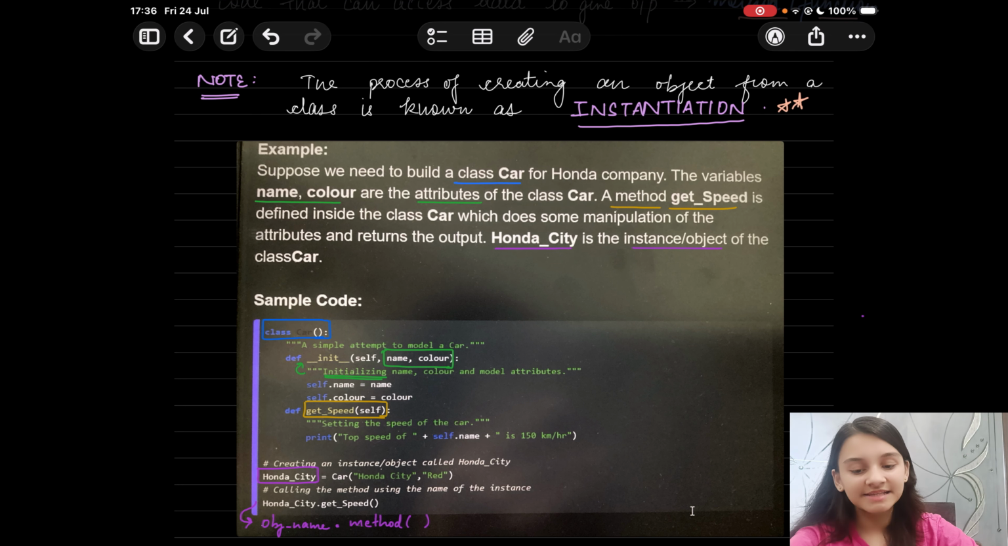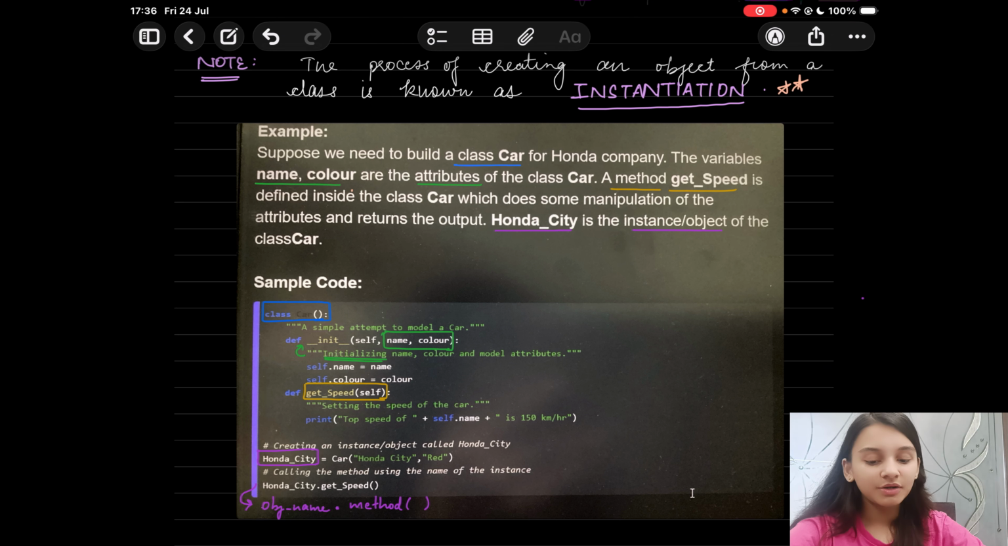Here's an example. Suppose we need to build a class car for Honda company. Here we have the class as car. The variables name and color are the attributes of the class. A method getSpeed is defined inside the class, which does some manipulation of the attributes and returns the output. We have discussed that methods do some manipulation and return some output. Then Honda City is the instance or the object that we create of the class car.